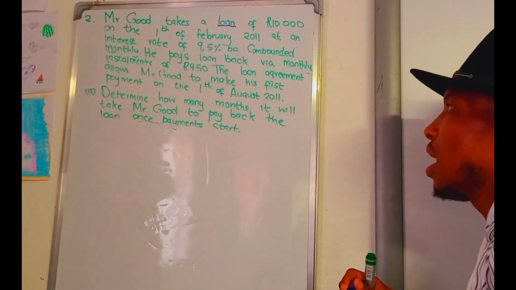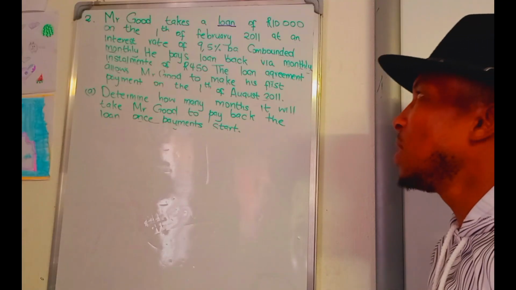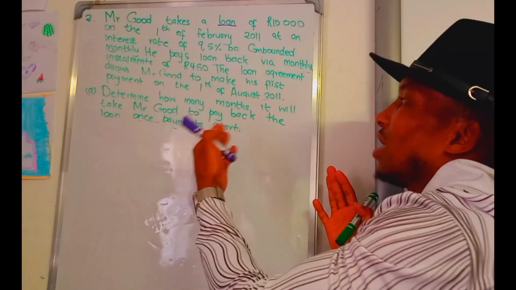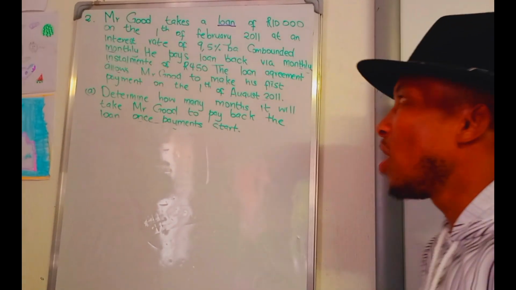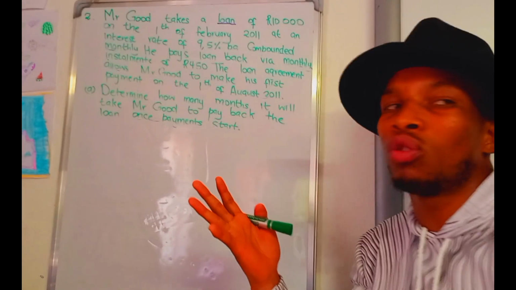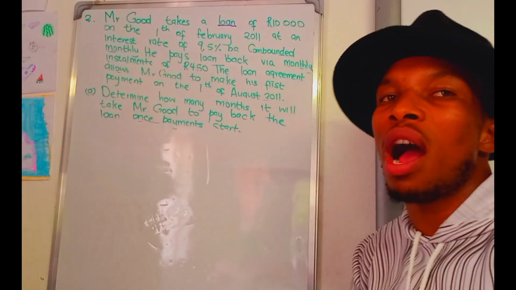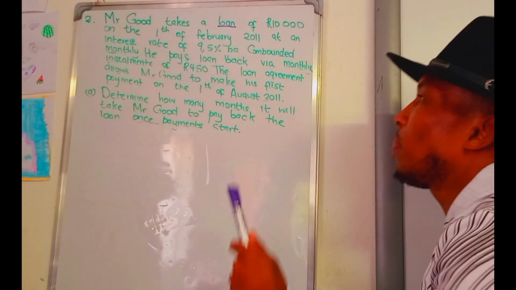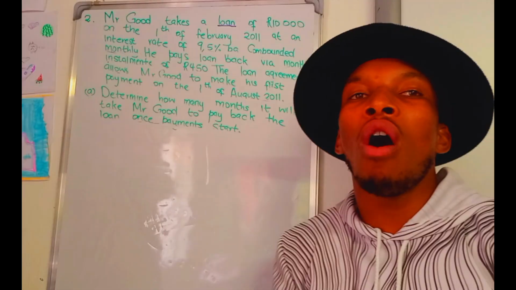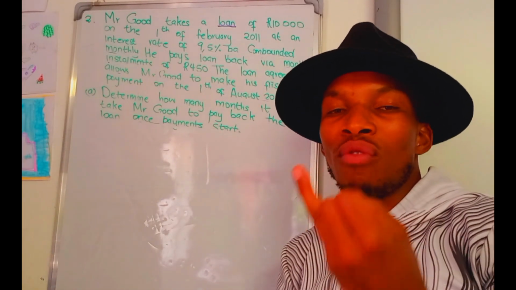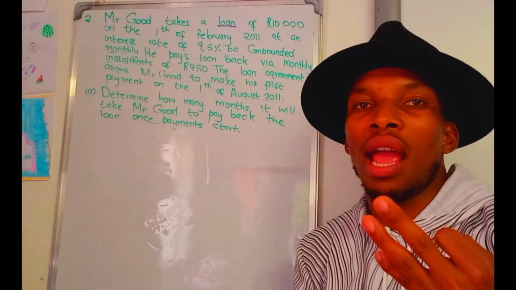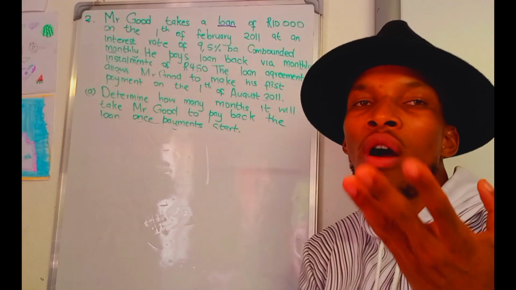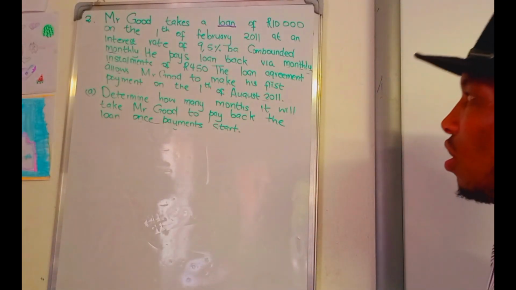We have a loan. That means we are going to use a present value, because the statement does not say which formula to use. You need to know the difference between a future value and a present value, and how we use each is very important. We use the present value only if we are talking about a loan, the amount that you borrow, as well as the amount that you win, such as Betway, lotto or Powerball. It's very important to keep that in mind.